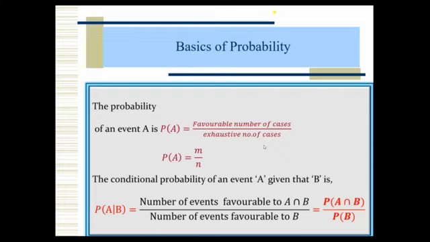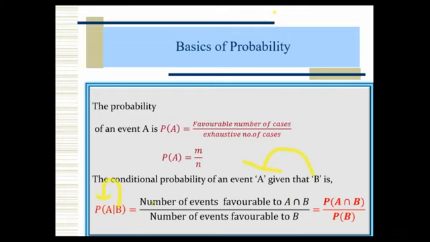For example, I have to find the probability of getting rain tomorrow, given that yesterday there was no rain. Try to understand. Whenever we go for conditional probability, we have a keyword called "given that", which indicates the condition. Here, for the conditional probability of an event A given that B, B is the condition, and based on that condition we are looking for the required probability. So the notation is P of A given B. B we already know, and based on that we look for the required probability, that is A.